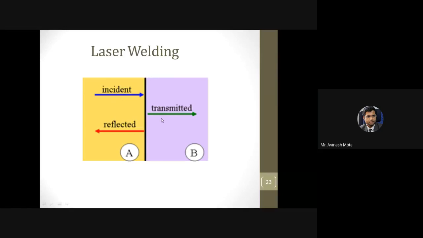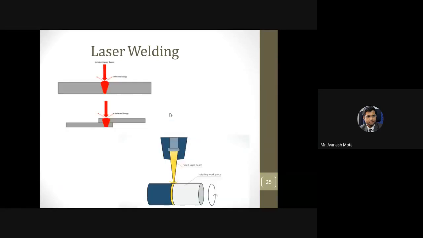In the transmitted rays also it is the same case. If you compare the intensity of the incident rays and the rays coming out of the surface by transmission, there is too much difference. Where has that energy gone? It is absorbed by the material, and that absorbed energy is converted into heat, which leads to joining of the two surfaces. Right, so that's how laser welding works.